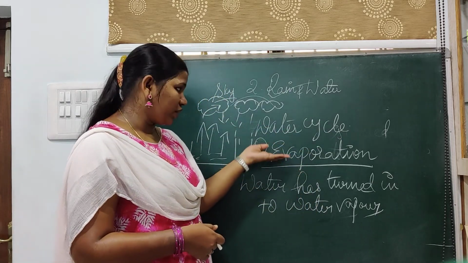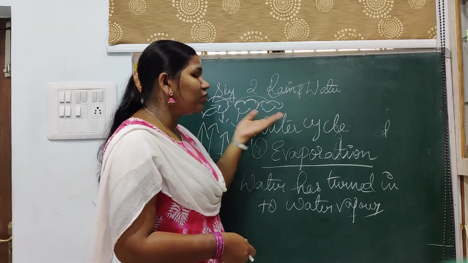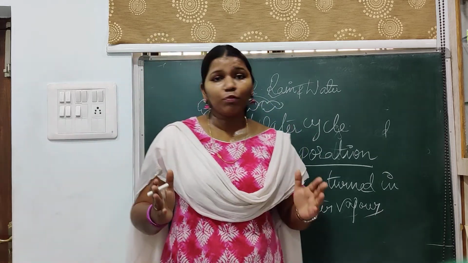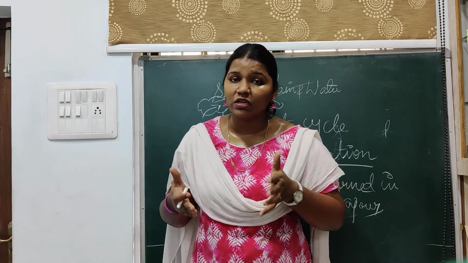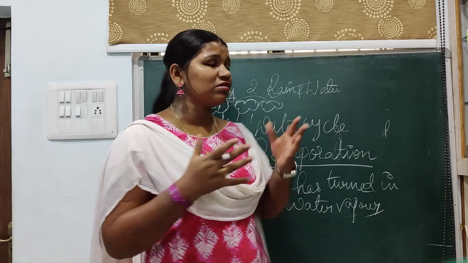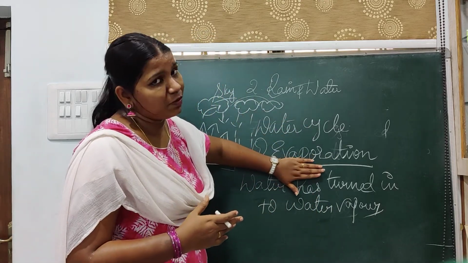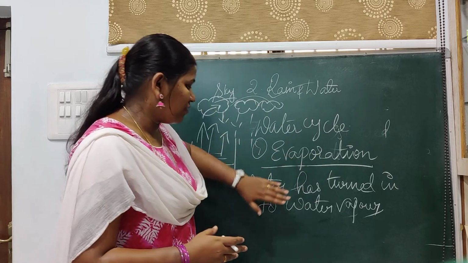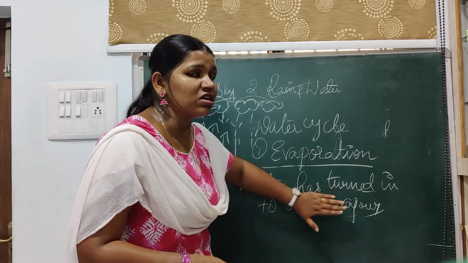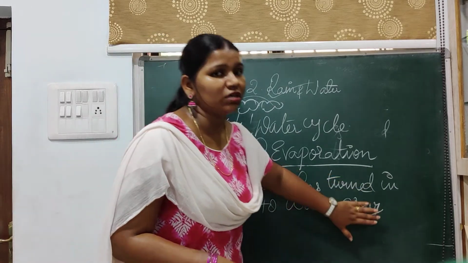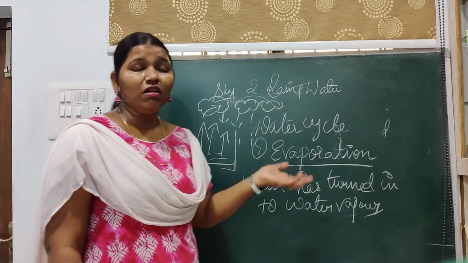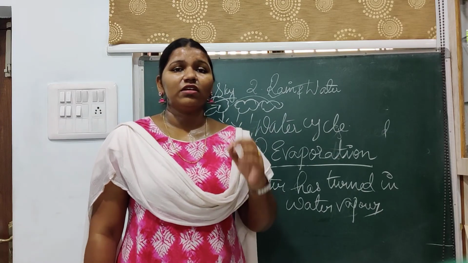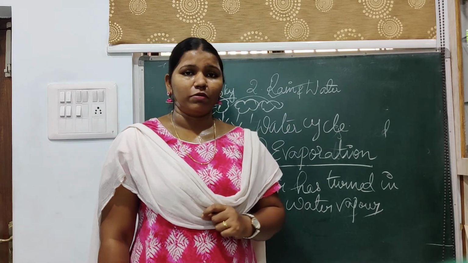So you understood that today we have learnt about the rains, how the rains are formed. It is very important to have water, because each and every living being on this earth is dependent upon water. And how are we getting the water? Through the rains, and these rains are formed by the process of evaporation. Once again, let me repeat the process. Evaporation means the water will turn into a gaseous form, or water will turn into water vapor. That water vapor will be converted into clouds, and then these clouds start giving the rain. Okay, so that's how the rains are formed. Okay, thank you.